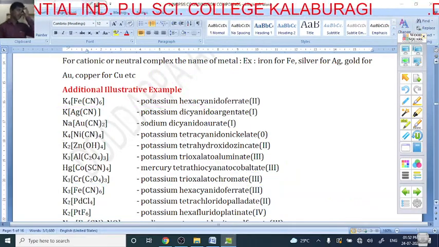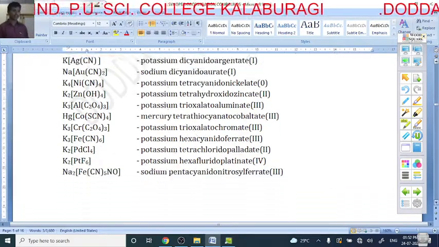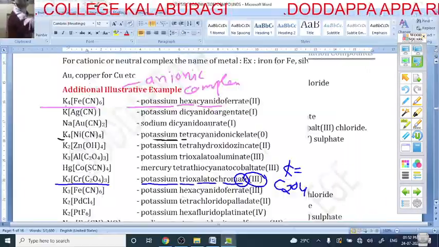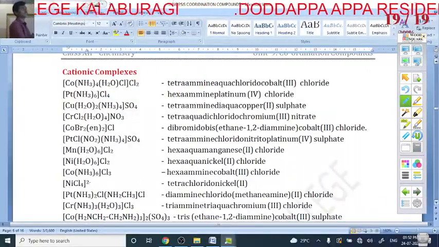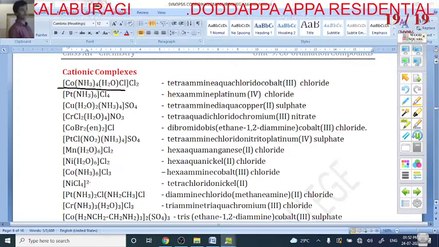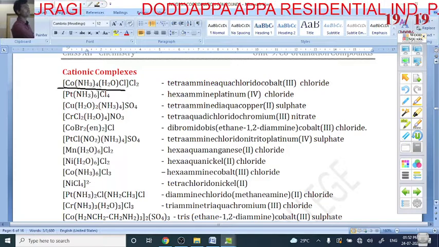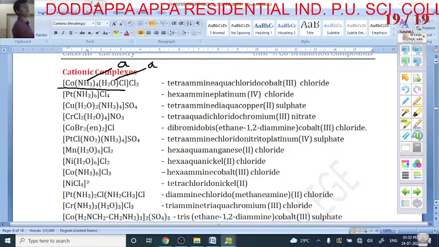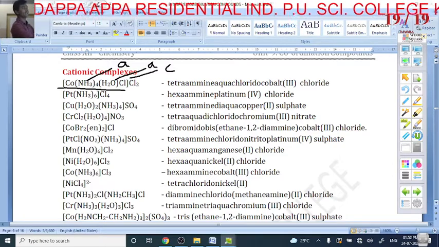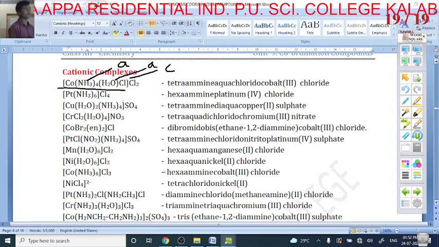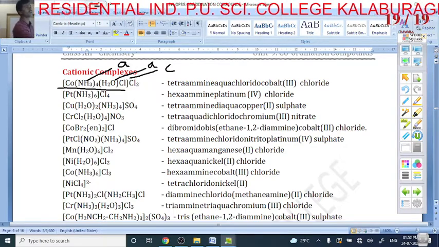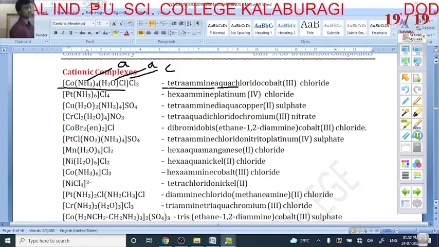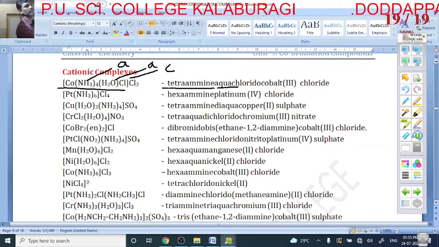Next is what? This was for the anionic complex. Next is the cationic complex. Yes, my dear students, in the cationic complex, very important. First, which is the cationic part? The square bracket is the cationic part. In this, ammonia, initial letter is A. Aqua is what? A. Cl is what? C. Which comes first according to alphabetical order? First, how many ligands are there? 4 ligands. Tetraammine. Next, how many waters are there? Only one water. It is called aqua. Cl is called what? Chloro.